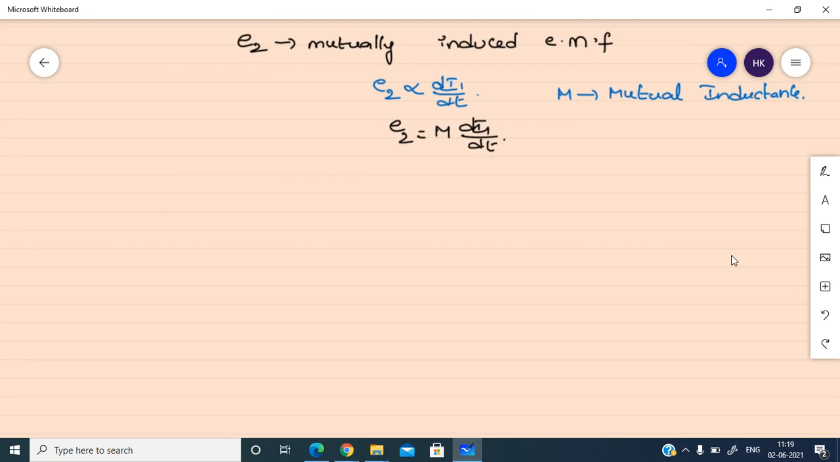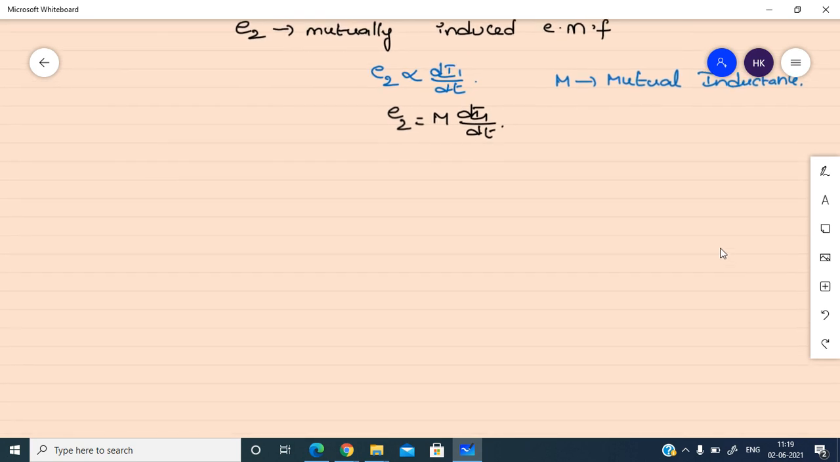So mutual inductance means, just like in the previous case, like self-inductance, here the mutual inductance is a property of the coil due to which you are getting the mutual induced EMF.